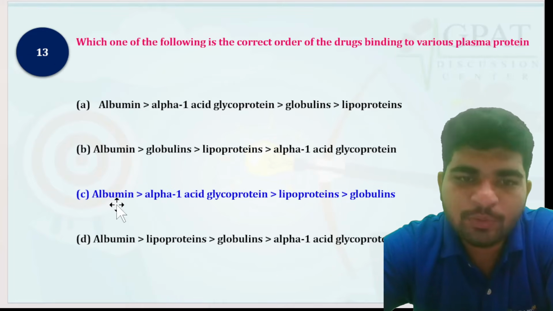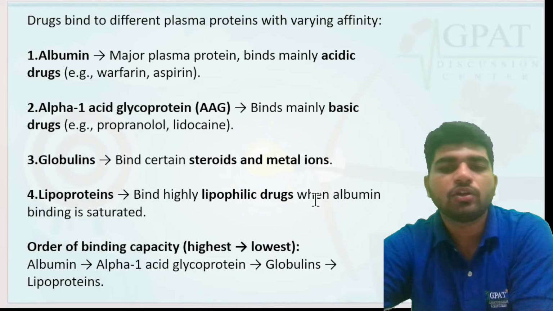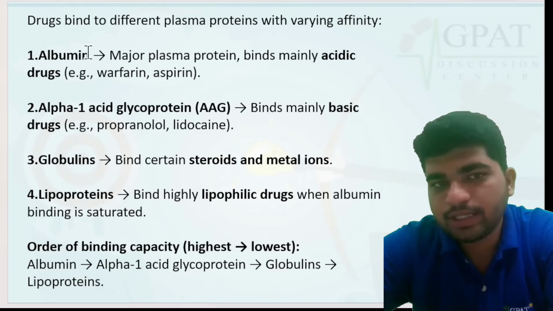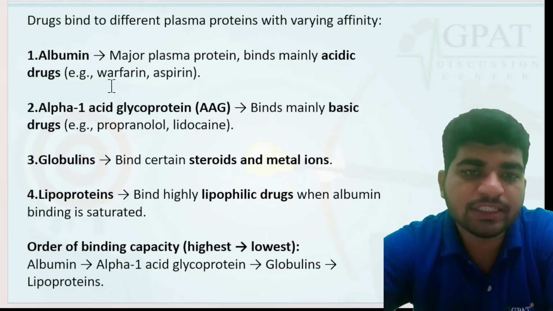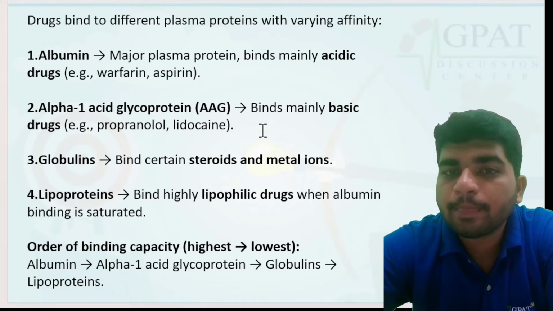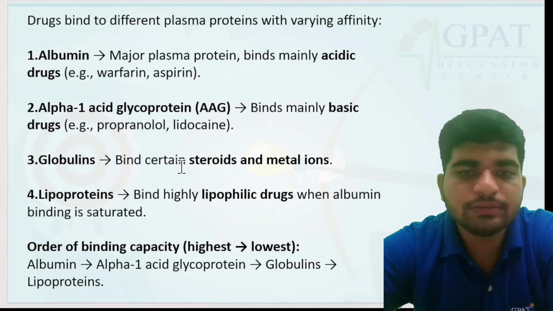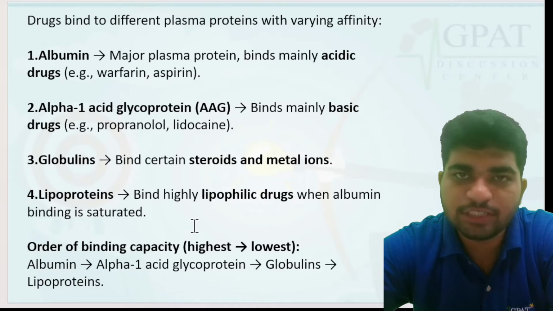The answer is albumin, then alpha-1 acid glycoprotein, lipoprotein, and then globulins. Now, drugs bind to different plasma proteins with different affinity. Albumin basically binds acidic drugs, such as warfarin or aspirin. Alpha-1 acid glycoprotein binds basic drugs. Globulins bind steroids and metal ions. Lipoproteins bind lipophilic drugs when albumin binding is saturated.